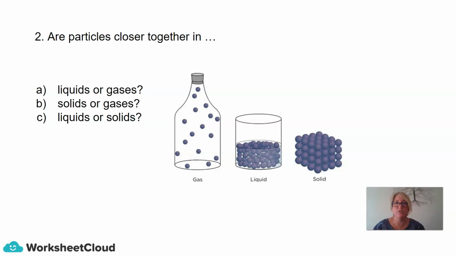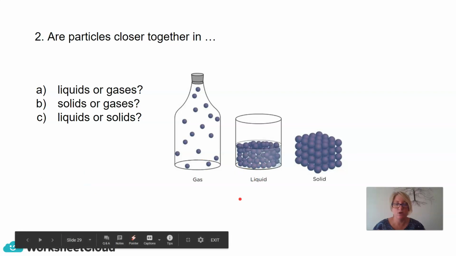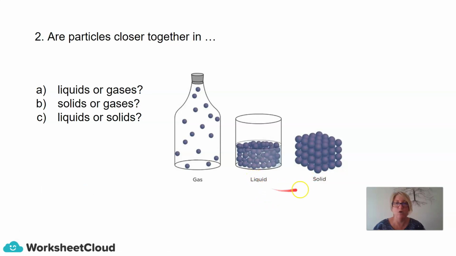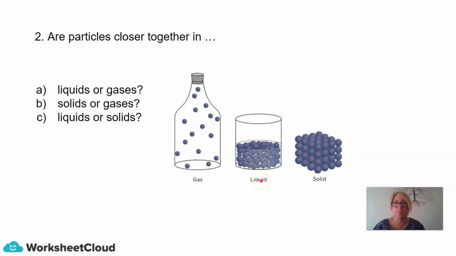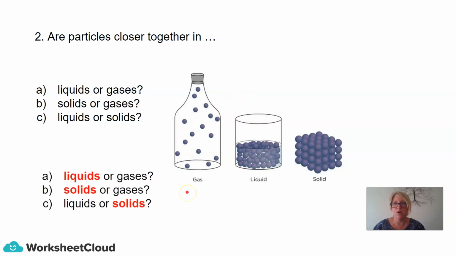So here is a diagram to help you, so you can have a look at how far or close together these particles are. So A compares a liquid to a gas. Where are the particles closer, in a liquid or in a gas? B, are the particles closer together in a solid or in a gas? And C, are the particles closer together in a liquid or a solid? So there's our answer.